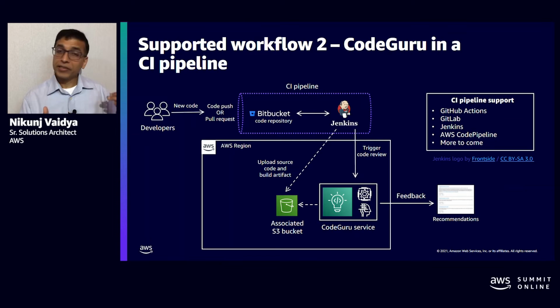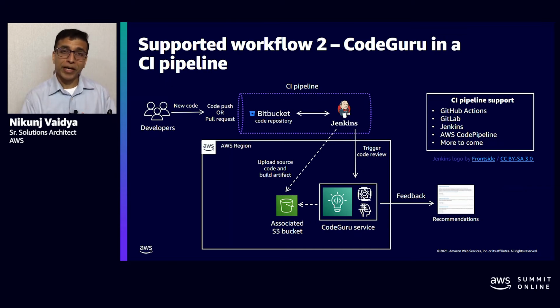So when your CI pipeline is kicked off, either due to a pull request or a code push, your CI pipeline will pull the code from your code repository. Now you may have noticed we have not associated the repository with CodeGuru service in this case. We don't need to. And that is one of the benefits of embedding it natively into the CI pipeline. The CI pipeline will pull the code from the code repository, generate a build artifact, and then hand it over to the CodeGuru action. The CodeGuru action will pick up the code and the build artifact, and put it into the S3 bucket, which is dedicated to CodeGuru's service.